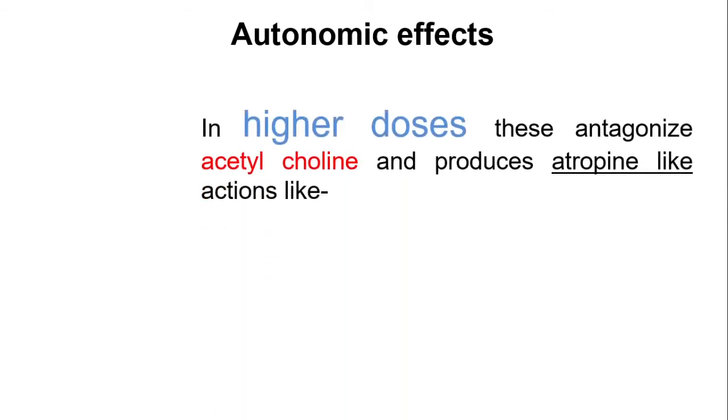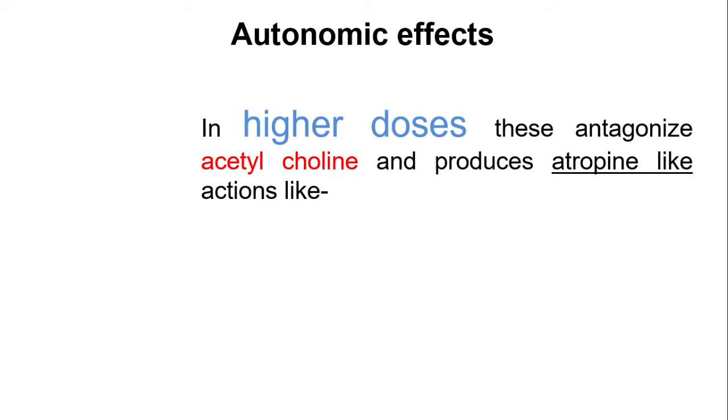Next one is its pharmacological effect in the autonomic effect. In higher doses, these antagonize acetylcholine. Acetylcholine antagonist means what? It has an antagonist action, that is nothing but an action like atropine, definitely. So as it works as an antagonist of acetylcholine like atropine, it might have the chances of having the same activity, atropine-like actions, because it is an antagonist of acetylcholine. So it also has some atropine-like action.